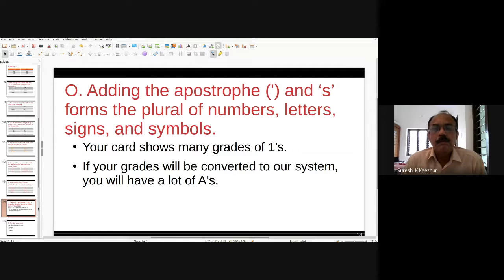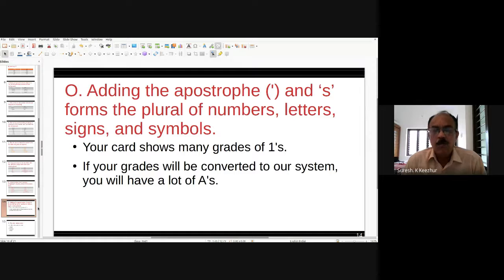Another foreign word is cactus. Cactus is a kind of plant with thorns. Cactus, cacti or cactuses; two ways of writing are there.